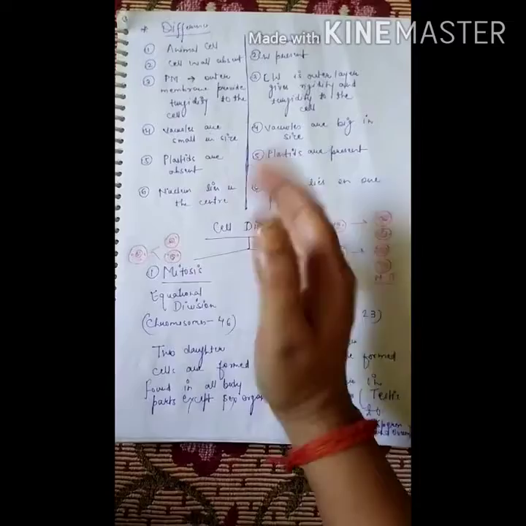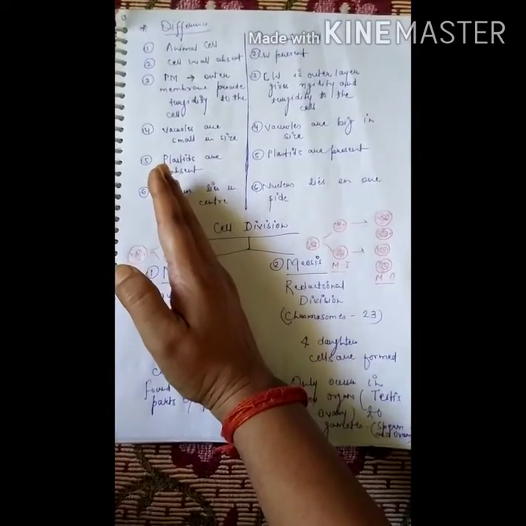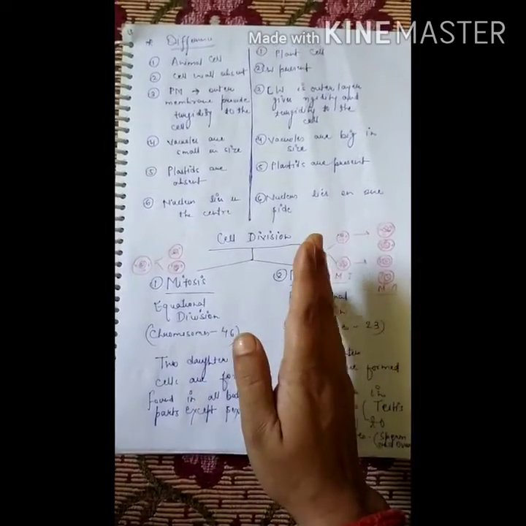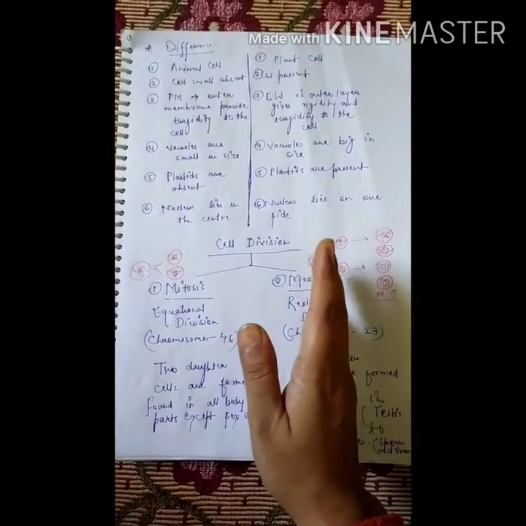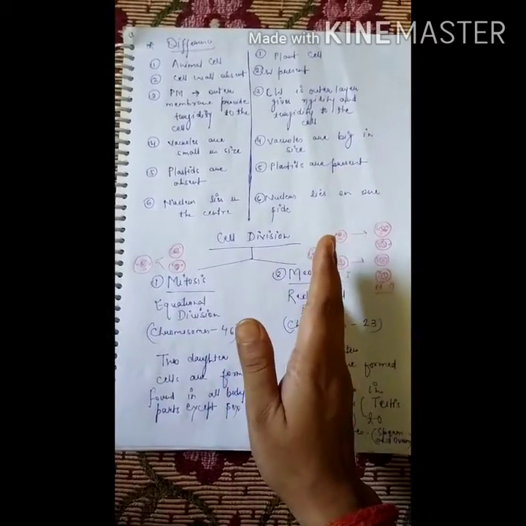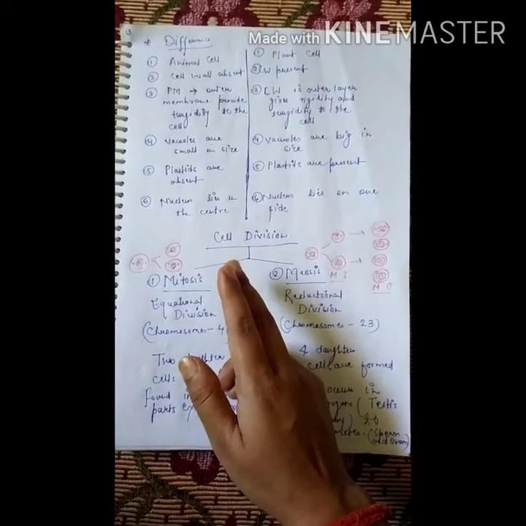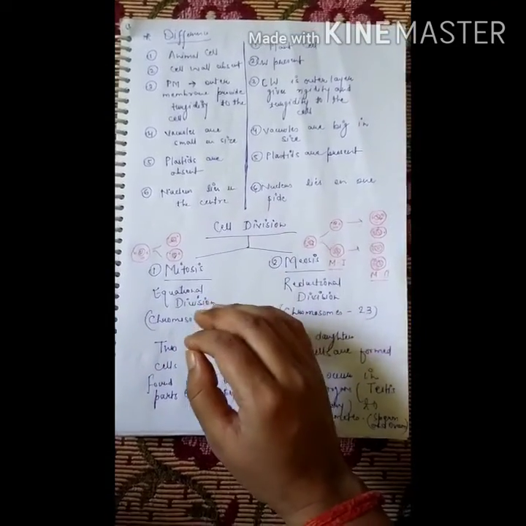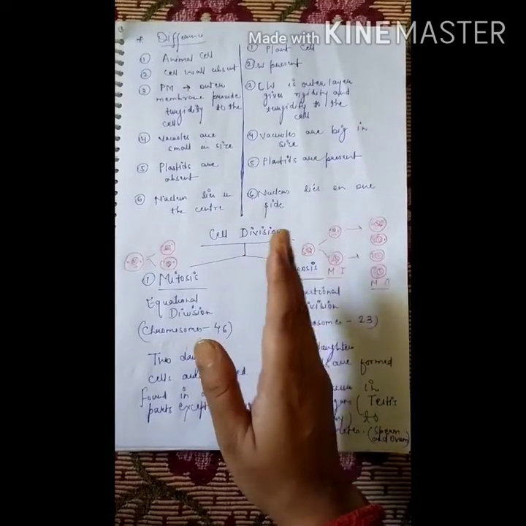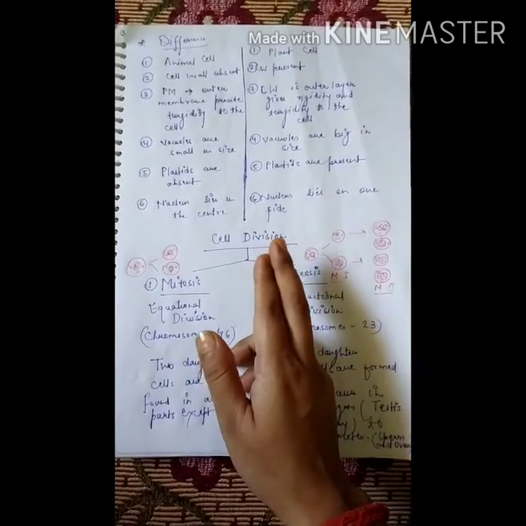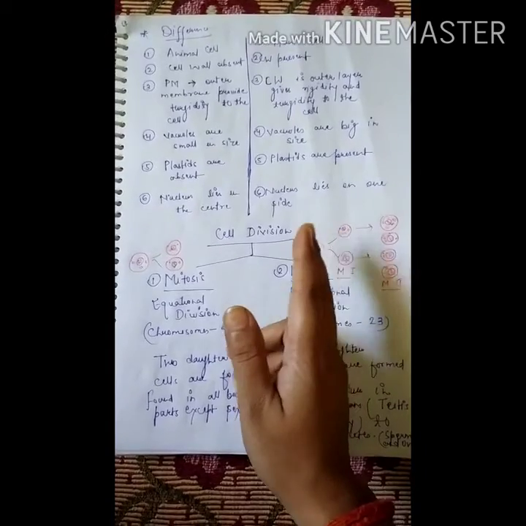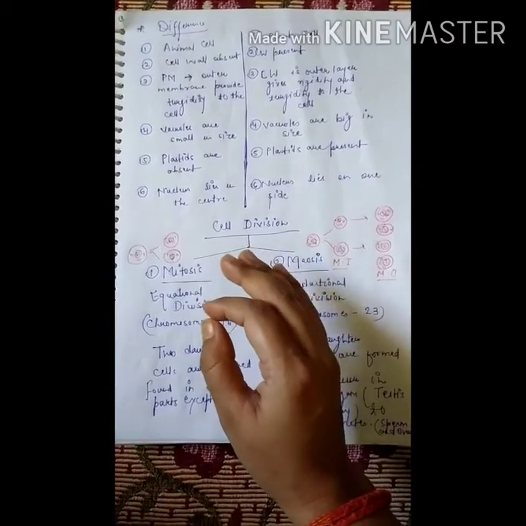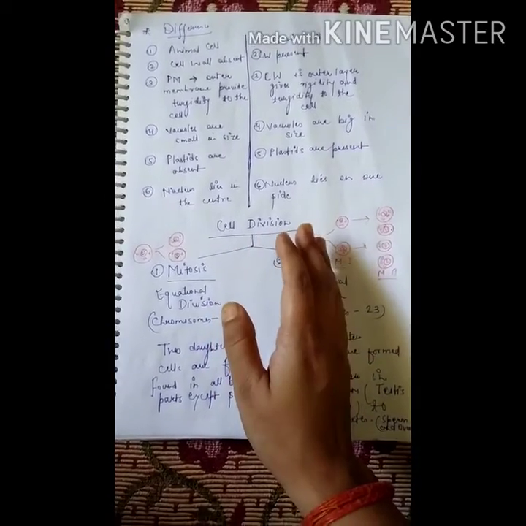First one is animal cell, next one is plant cell. Animal cell has cell wall absent, because they have no need of cell wall, but plant cell has cell wall, okay? In animal cell, plasma membrane is the outer membrane, and this provides rigidity to the cell. But in plant cell, the outer membrane is cell wall, then the plasma membrane, and the cell wall gives rigidity to the cell, okay?